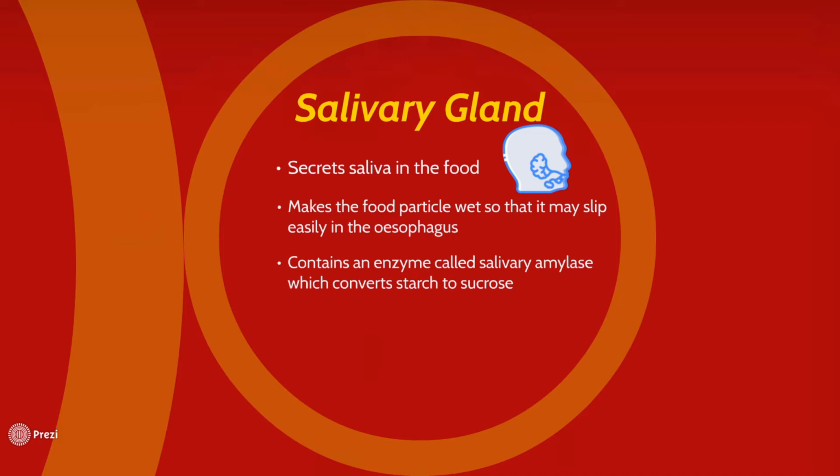This is because the starch present in rice, chapati or the potato gets converted into sucrose, which is a type of sugar. The saliva also contains an enzyme called lysozyme. It is an antibacterial enzyme which kills the bacteria present inside our mouth as well as inside the food. So that's all about the salivary gland. We'll move to the tongue right now.